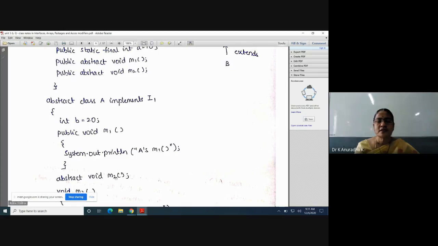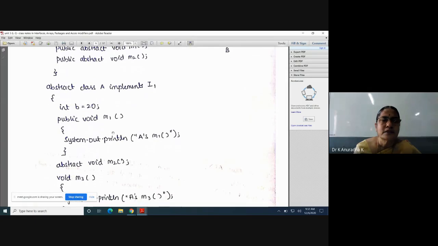Actually no need to write this. By default this M2 method is inherited to this, but for your understanding I have written, actually no need to write this statement. So here this abstract method is inherited as it is, because this class A is not providing implementation to M2. It is providing implementation to only one, M1. Actually this class has to provide implementation to both the abstract methods of this interface I1 when it writes implements I1, but it is providing only one implementation for one method, and it is not providing implementation to the method M2.